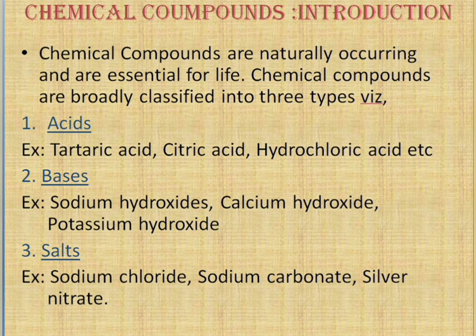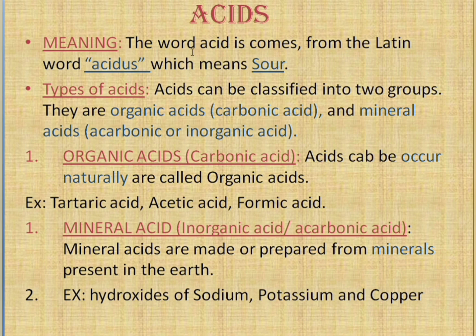Coming to the first category, that is acids. The word acid comes from the Latin word acidus, which means sour. Acids can be classified into two groups: organic acids, also called carbonic acids, and mineral acids, also called inorganic or acarbonic acids.